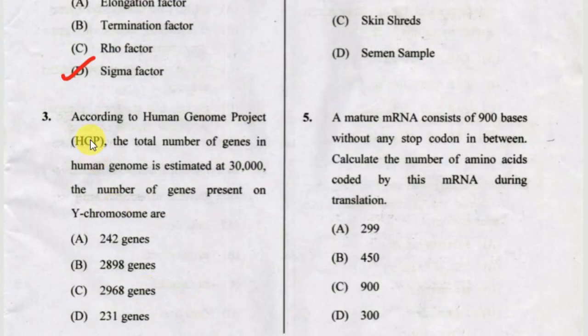The next one, according to the Human Genome Project, HGP, the total number of genes in the human genome is estimated at 30,000. The number of genes present on the Y chromosome is option A 242 genes, option B 2898 genes, option C 2968 genes, option D 231 genes. The correct answer is option D, 231 genes.